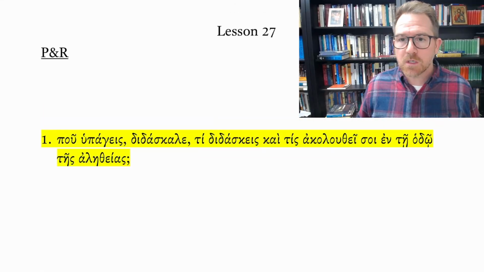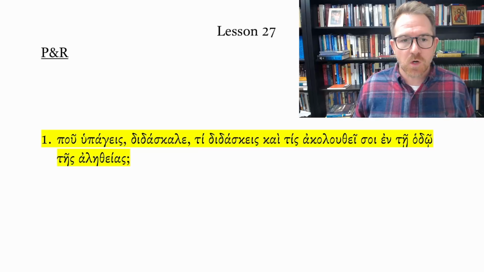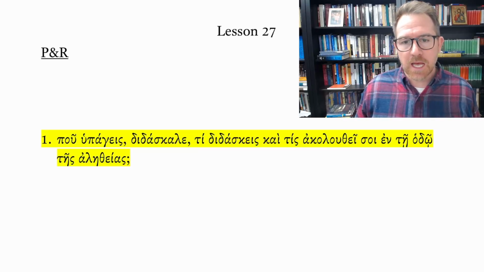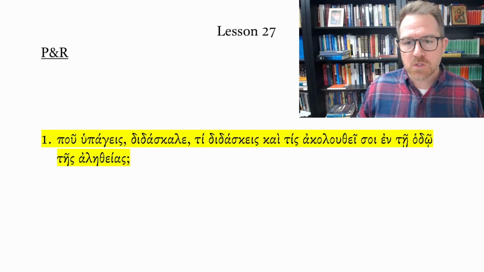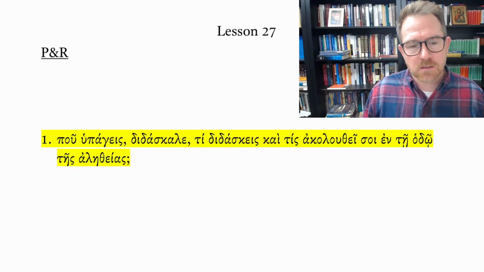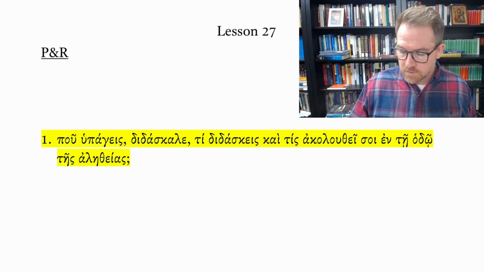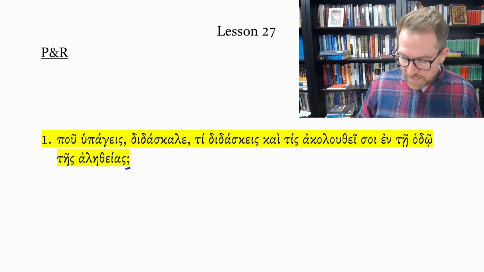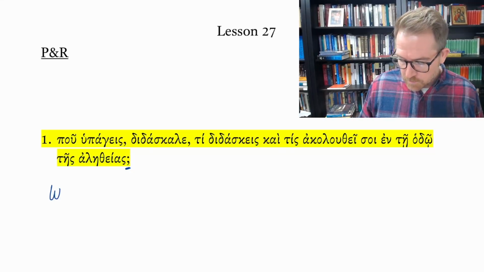I'll read it aloud in Greek, break it into its constituent parts, and then we'll work through how we would translate it. So, pou hupages didaskale. Ti didaskes kai tis akaluthe soi entehado tes aletheas. So this is, of course, a question. You can tell because you have your question mark at the very end of your sentence. Pou hupages. Pou, where?